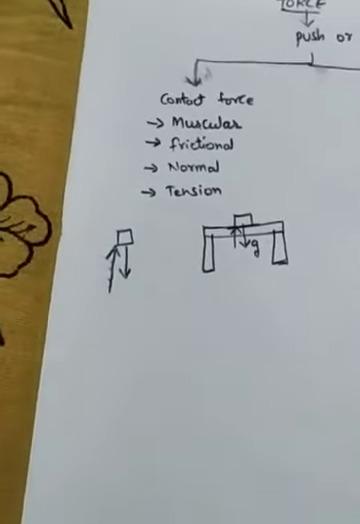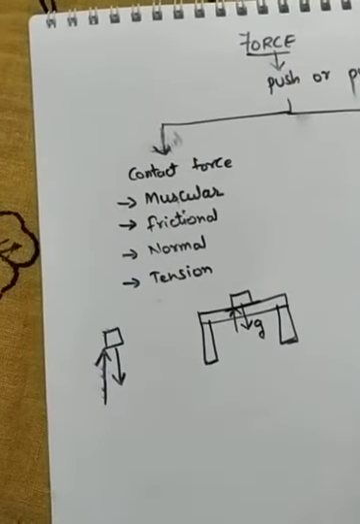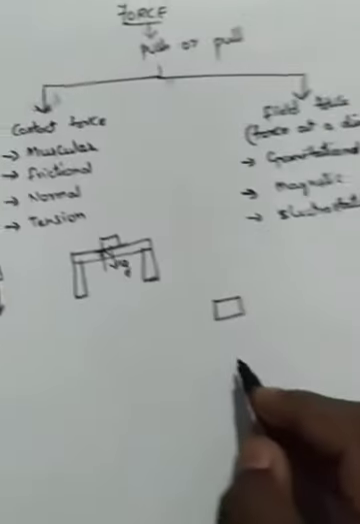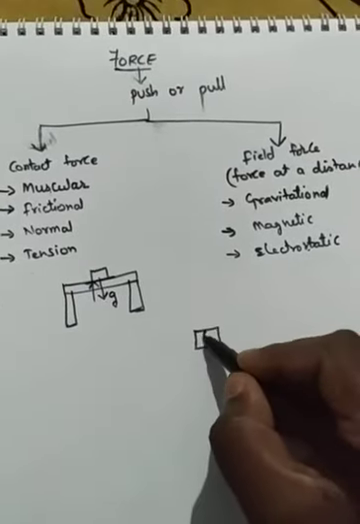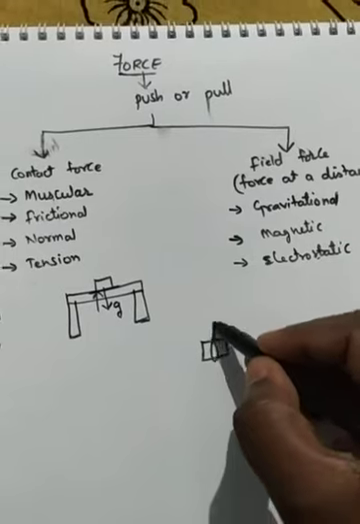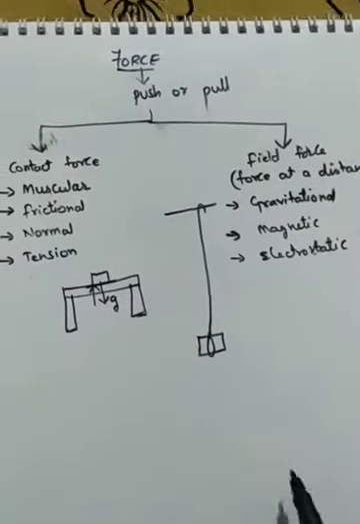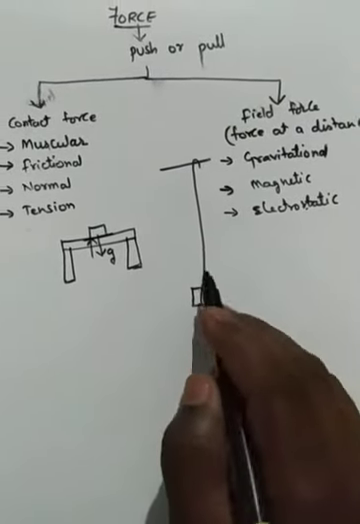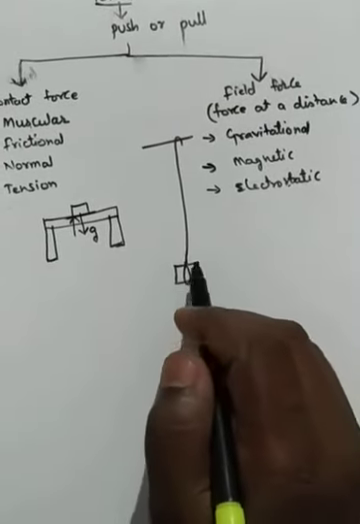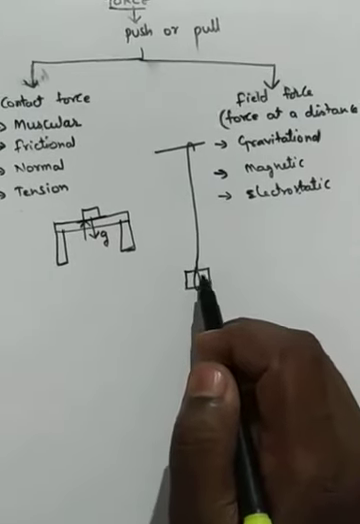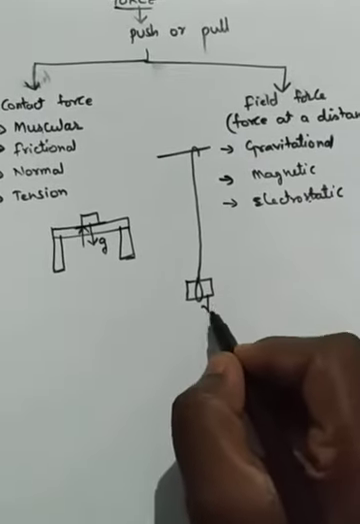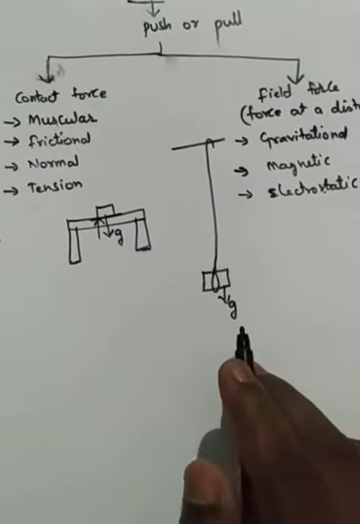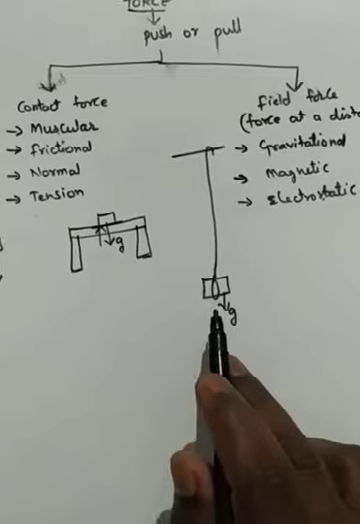The next, fourth type, is called tension. Suppose I take one heavy object, a stone. I tied the stone with the help of thread and hung it from a roof. Will that stone fall down or will it keep hanging with the help of the thread? It will hang with the thread, right? So on this stone the gravitational force will be acting downwards. Is there any normal force here? No, because it is hanging freely in the air.